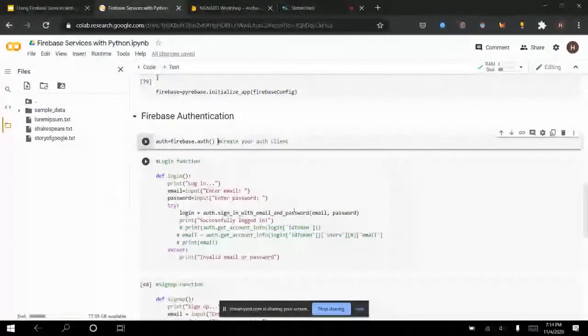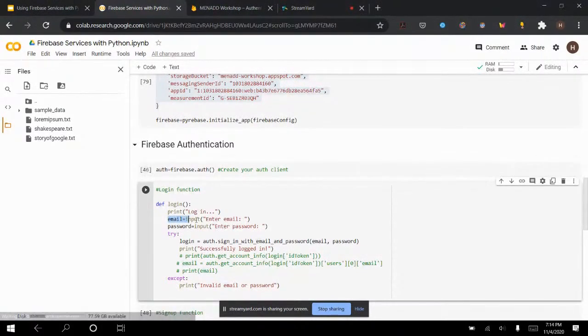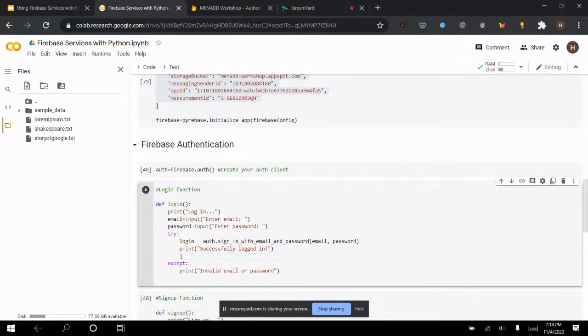Now, what will my code do? So the very first function I am going to write is the login function. Now, how does this login function really work? It looks like this. First, I'm simply going to get the email from the user. So email = input("Enter email"). Then I am going to get the password from the user. So this is standard Python. We should be clear on this. Okay? So actually, I'm going to clear this stuff right here, and then I'll put it back later, just so that everything is a bit more clear.